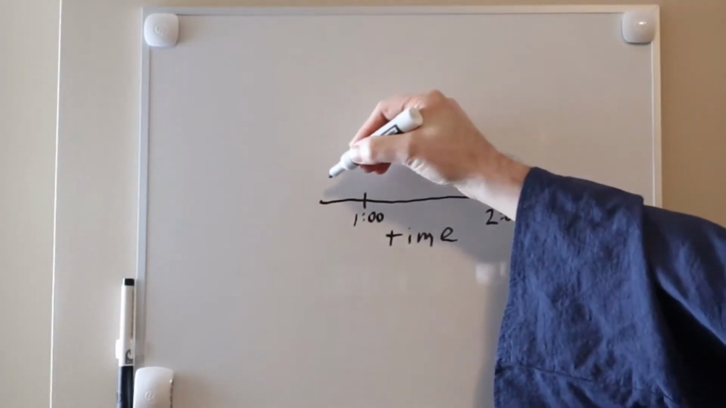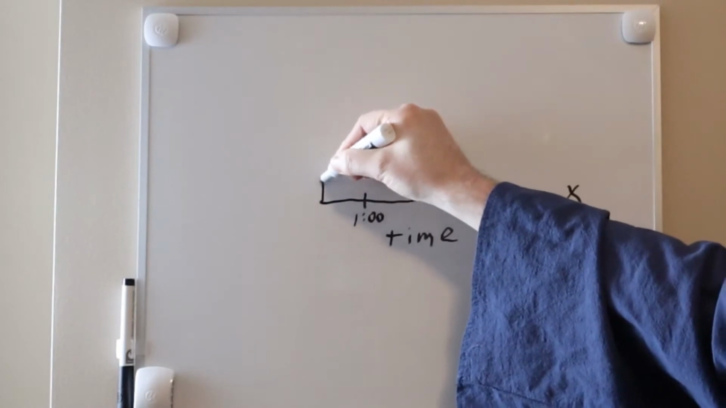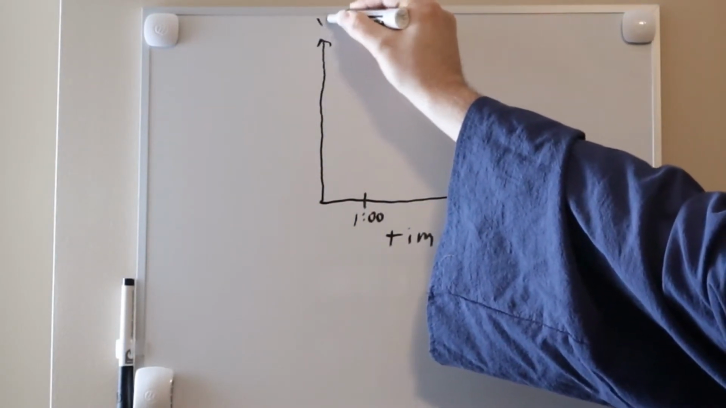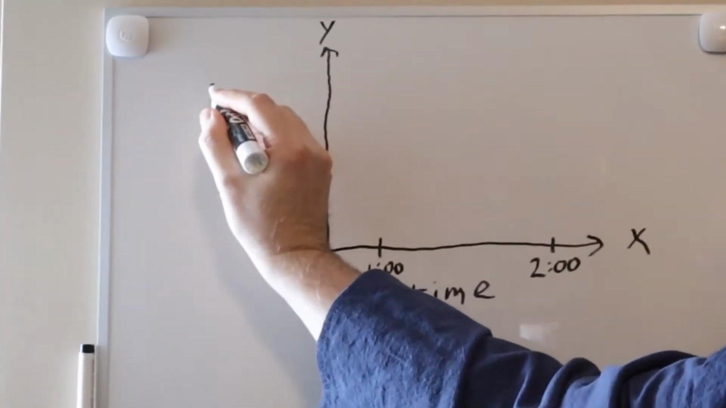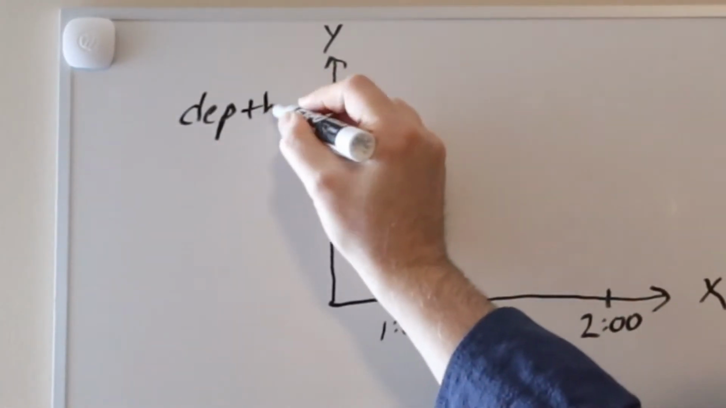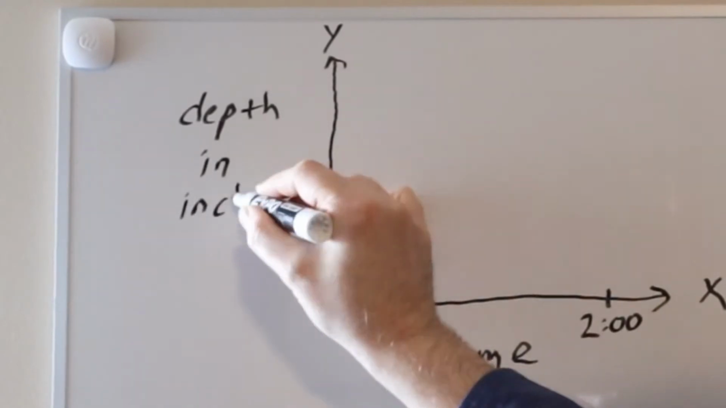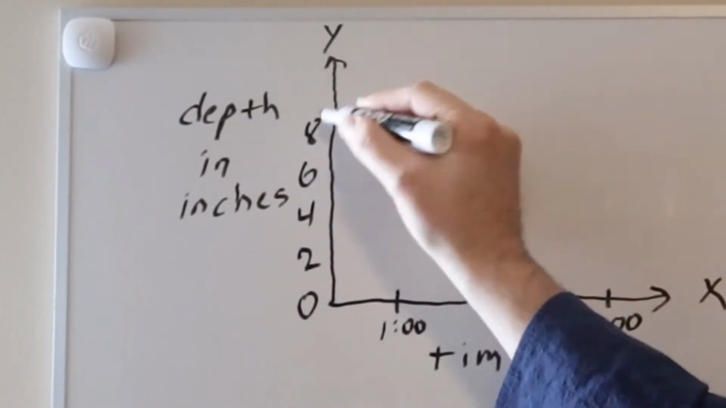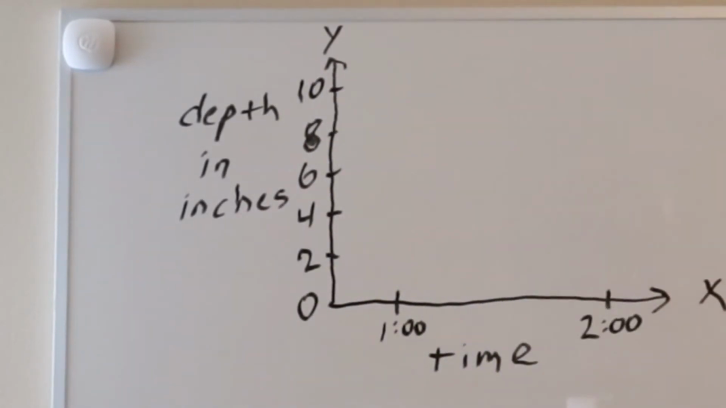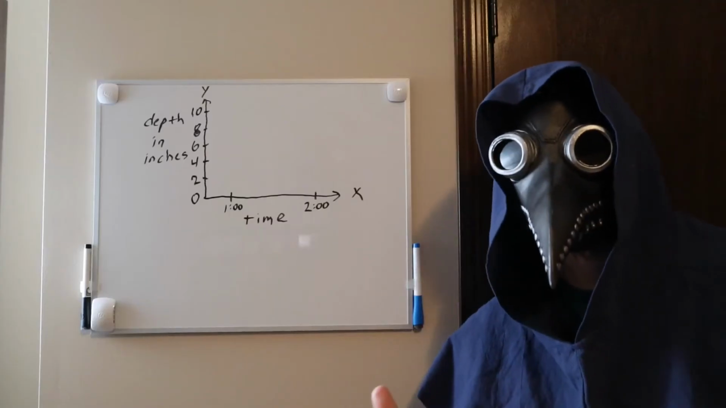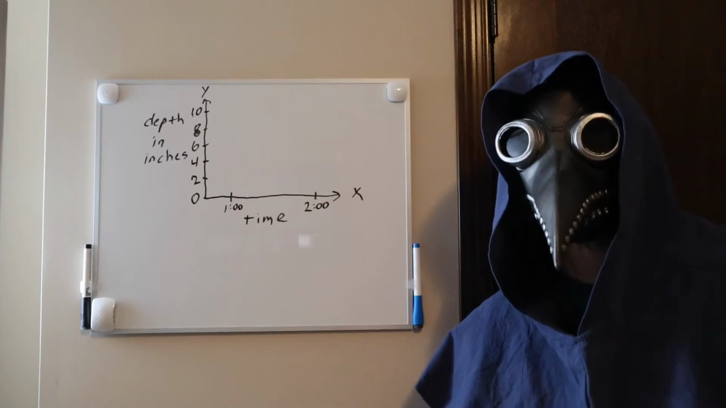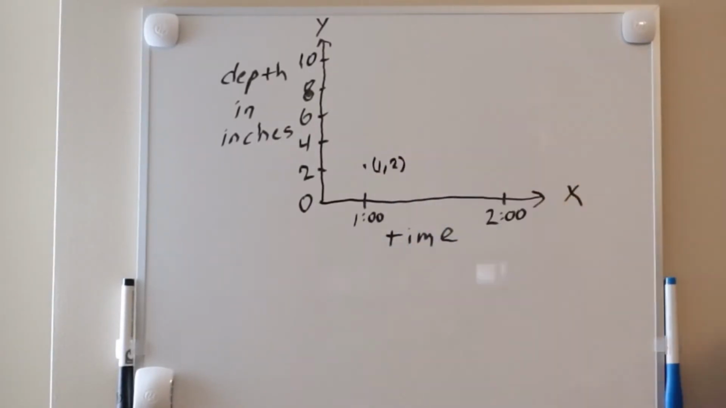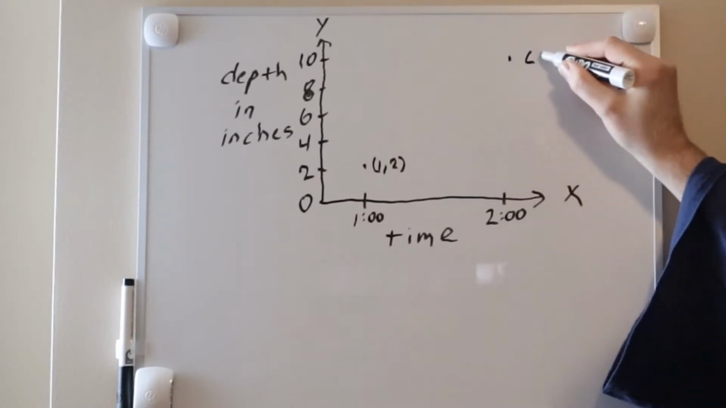Now, the second axis will be the y-axis, otherwise known as the range. So, we have the domain and the range. This axis will represent the depth of the water in the tub, in inches of course. We will label some values from 0 to 10 inches on this axis. Now, let's add a couple data points to this graph. At 1 o'clock, we have 2 inches, and at 2 o'clock, we have 10 inches.